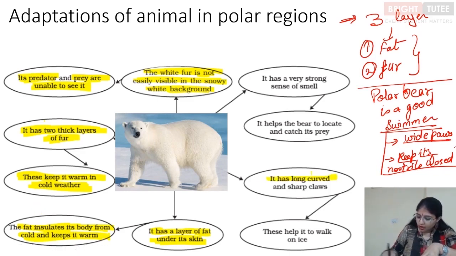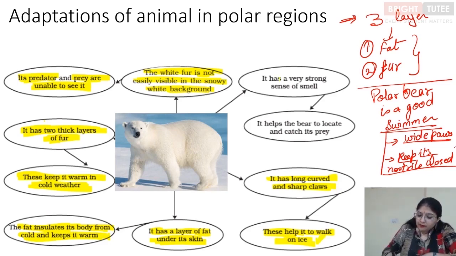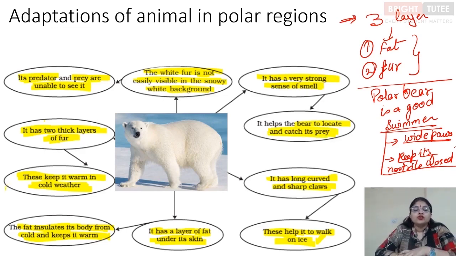So it has long sharp claws and wide paws which help in walking on the ice and on the snow, right? So it becomes easy for this animal to walk on the slippery surface of the ice and also to move on the snow. Now, apart from that, it has a very strong sense of smell, right, which helps in locating and catching the prey, right? So this is one of the features which helps the polar bear in obtaining its prey, right?